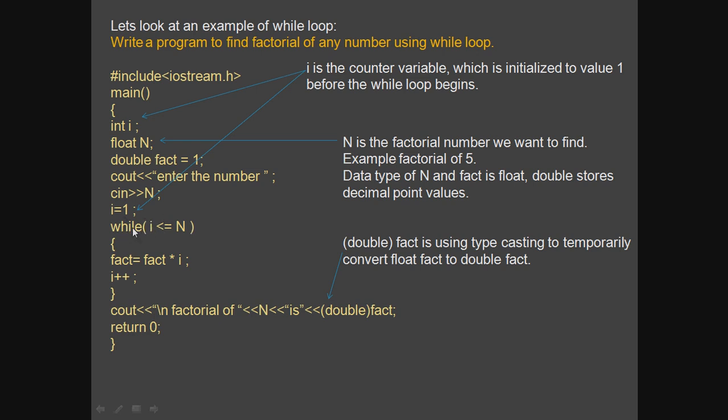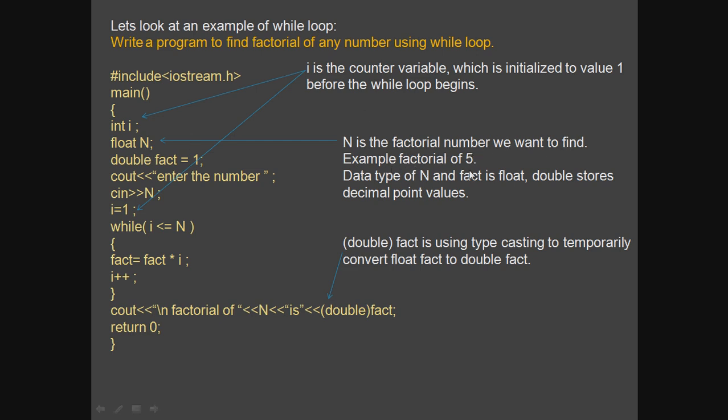Otherwise, if it is just while I is less than or equal to n, and you don't assign a value to the counter variable I, then the compiler will assign a garbage value of integer type because the data type is int. Here the variable n is declared as type float, so it will store decimal point values. Here n is the factorial number we want to find.